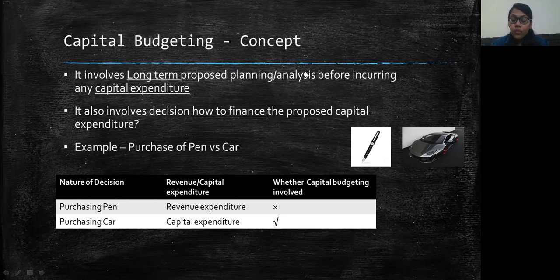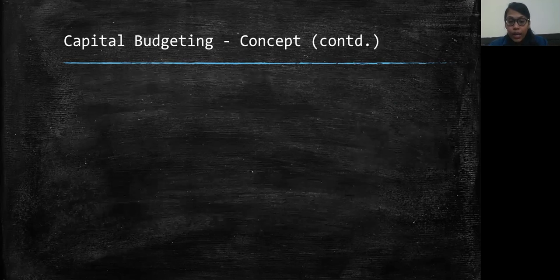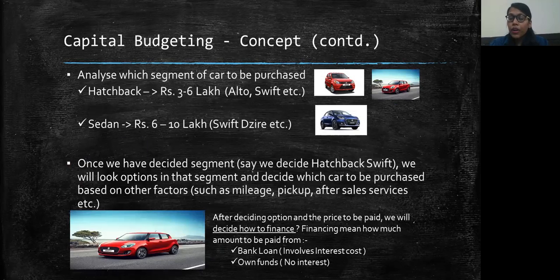Now, let's understand, when we are doing capital expenditure, what is the relevance of capital budgeting? We have decided that we want to purchase a car. Before purchasing a car, it's not like one day we decide we want a car, go to the market and purchase it. No. For purchasing a car, we have to do a certain kind of analysis. So let's see what kind of analysis we have to do.